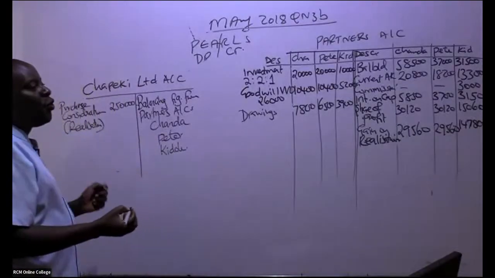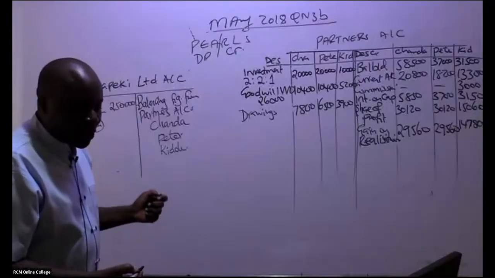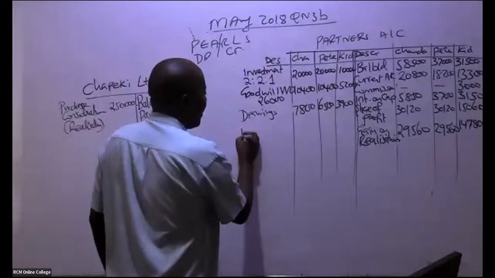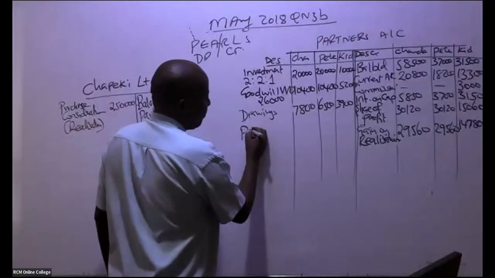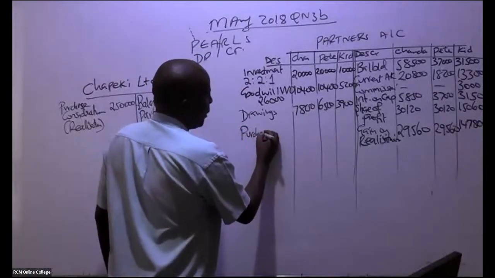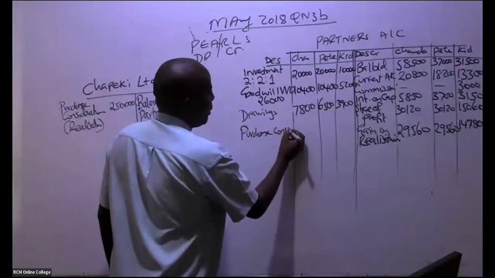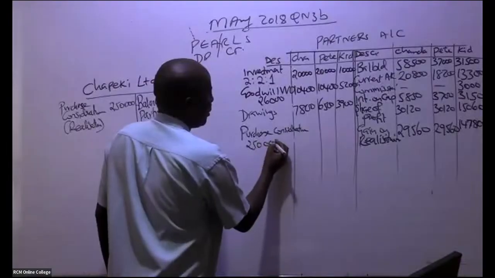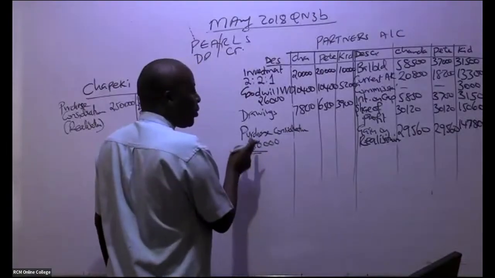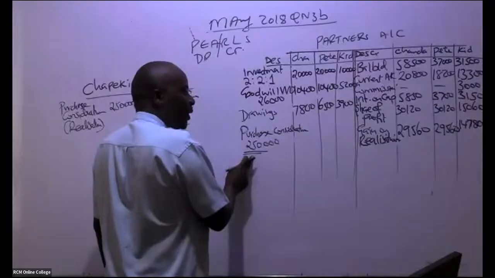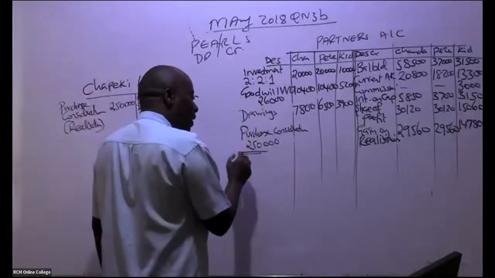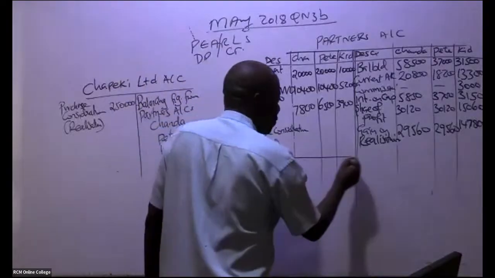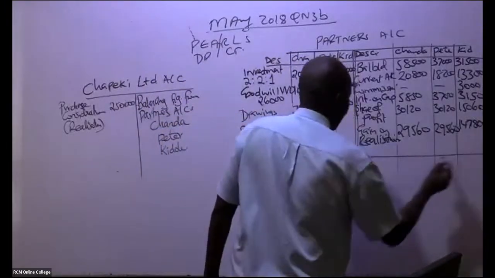So then can you kindly do me a favor? Come here straight away and give us purchase consideration, which in this case here is 250,000 in total. This must always come here. But you don't share this as per the proportions. Not shared using the proportions. You get balancing figures.